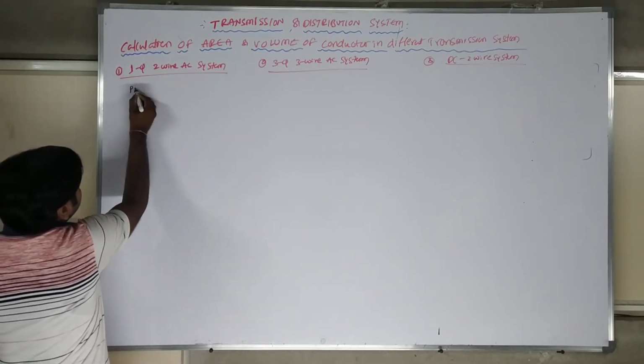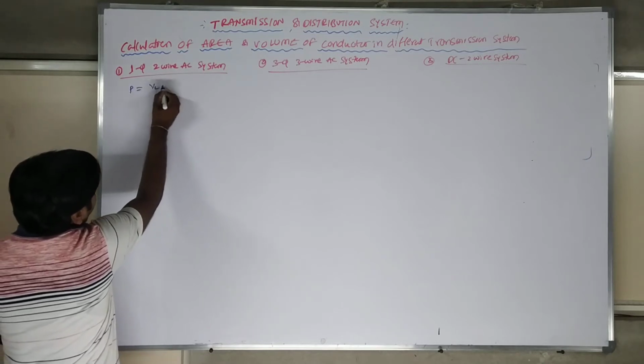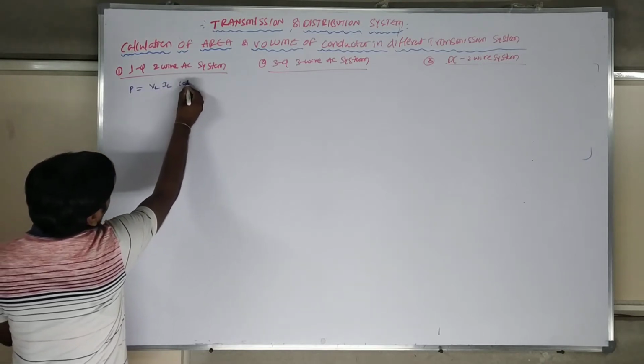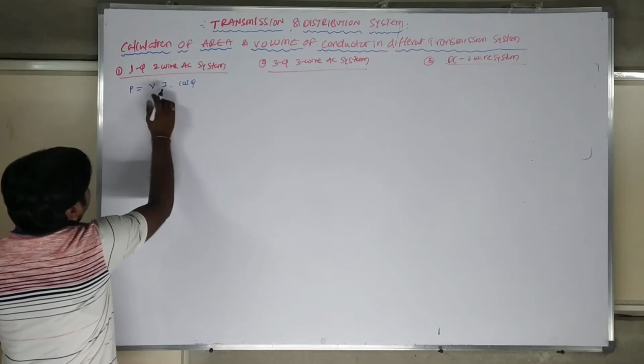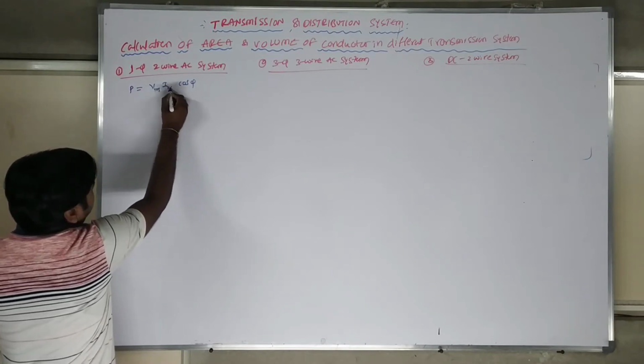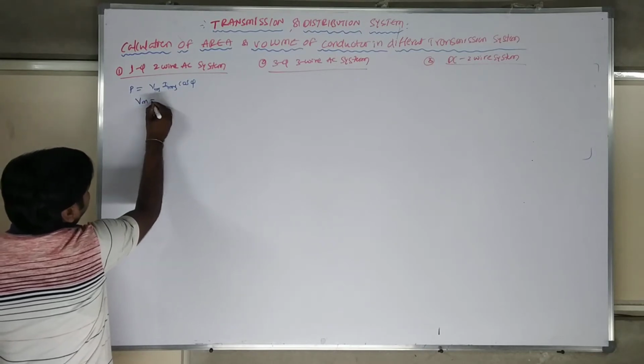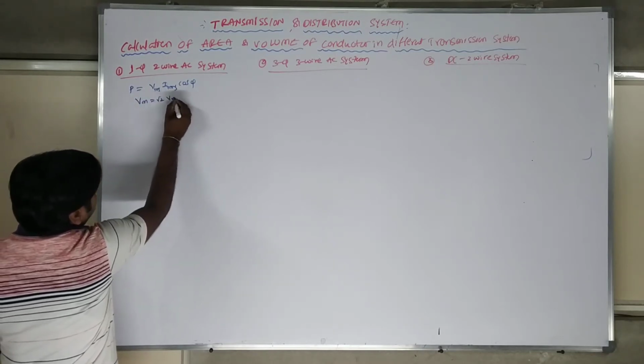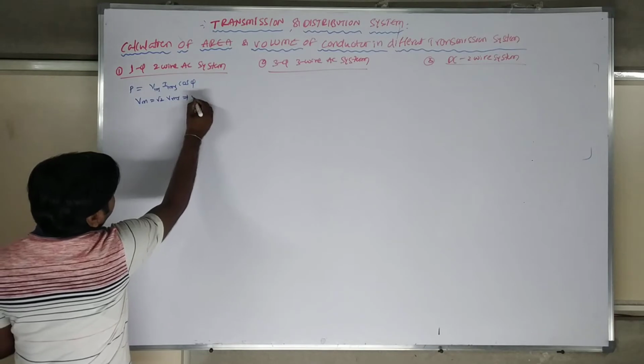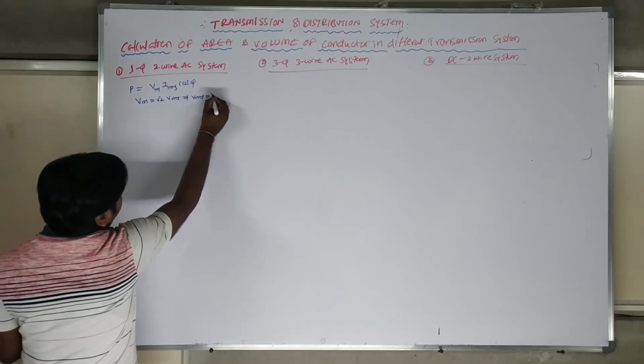As we know, single phase power is equal to VL IL cos phi, which we can write clearly as V RMS I RMS cos phi. We know Vm is equal to root 2 into V RMS, so V RMS is equal to Vm by root 2.